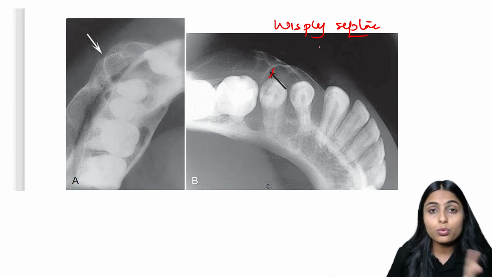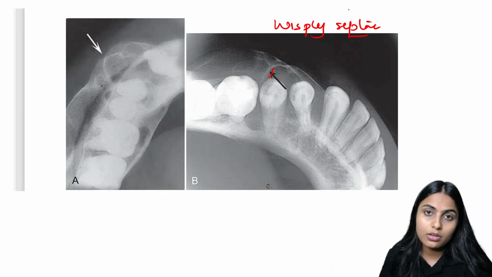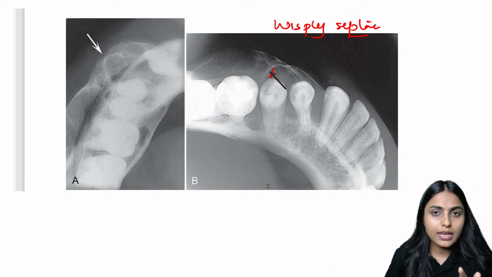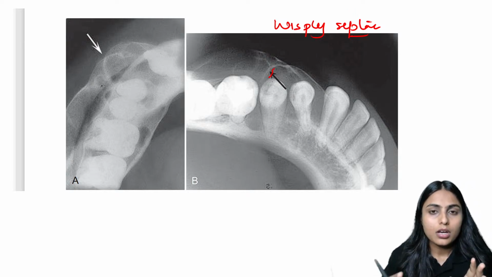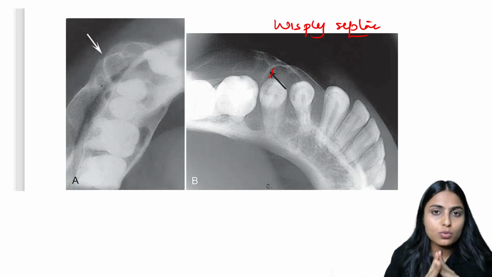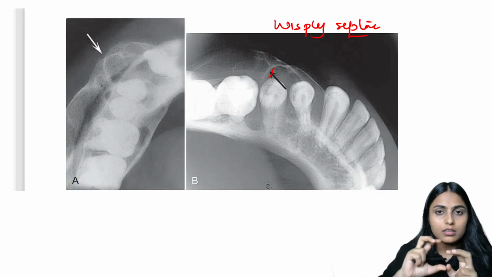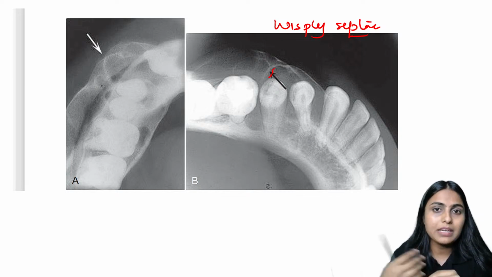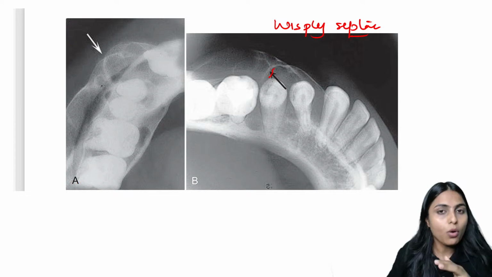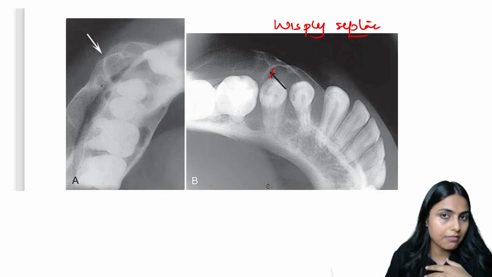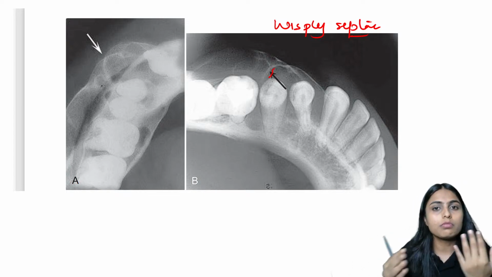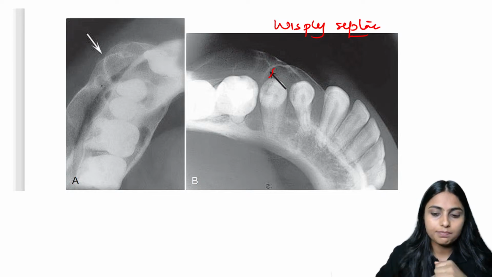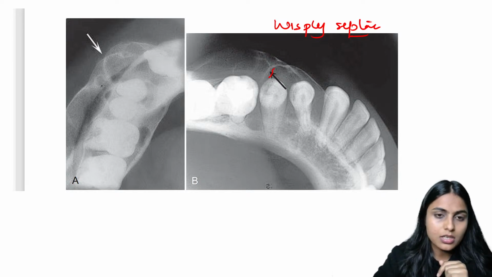They might give you two conditions, hyperparathyroidism and CGCG, and confuse you by giving the features of these two, because they are very similar. But the differentiating point is the PTH, parathyroid hormone, calcium and phosphate levels. So you need to differentiate these two conditions.